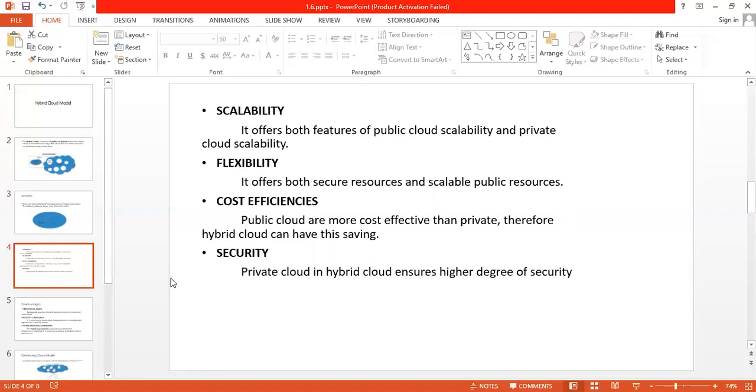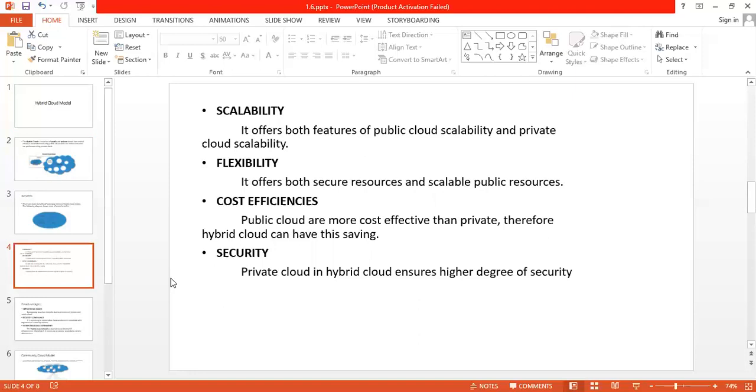Next is cost efficiency. As we are using public and private cloud in one frame, it is cost efficient, because if you are going for only private, then you have to pay more money. If you are going for public, then it may require less money, but we cannot guarantee the security. But by combining both, we can say this is a cost efficient technique.